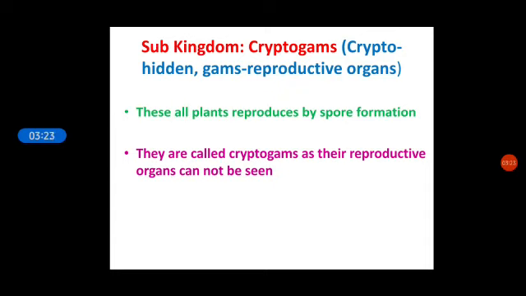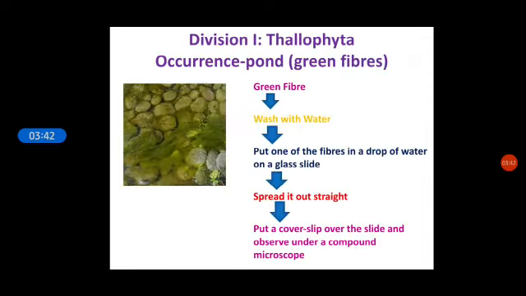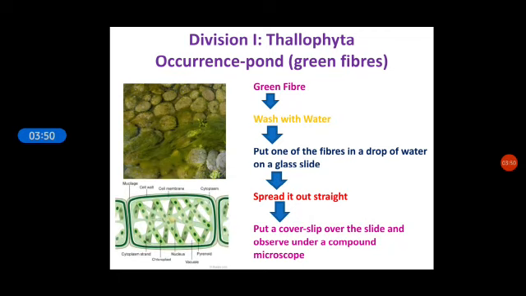Further, we'll look at each of the divisions in detail by studying their characteristics and examples. We move ahead with the description of cryptogams. These plants all reproduce by spore formation. They are called cryptogams as their reproductive organs cannot be seen. The first division under cryptogamy is Thallophyta. The green fiber in the water is Thallophyta, which we can observe under a compound microscope.